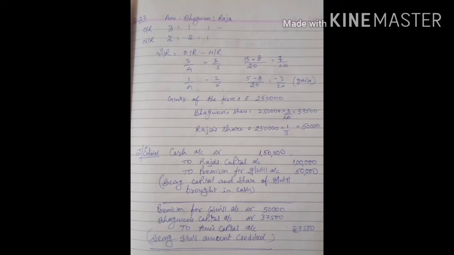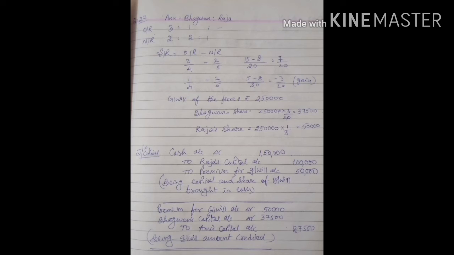Children, in question number 27, both old ratio and new ratio are given. Take out the sacrificing ratio. By that, the second partner Bhagwan is also gaining to the extent of 3/20th. Goodwill of the firm is given as 2,50,000. Bhagwan's share is 37,500. And Raja's share, the new partner's share, is 2,50,000 into 1/5. That comes to 50,000. He has brought cash for his share of capital and goodwill both.